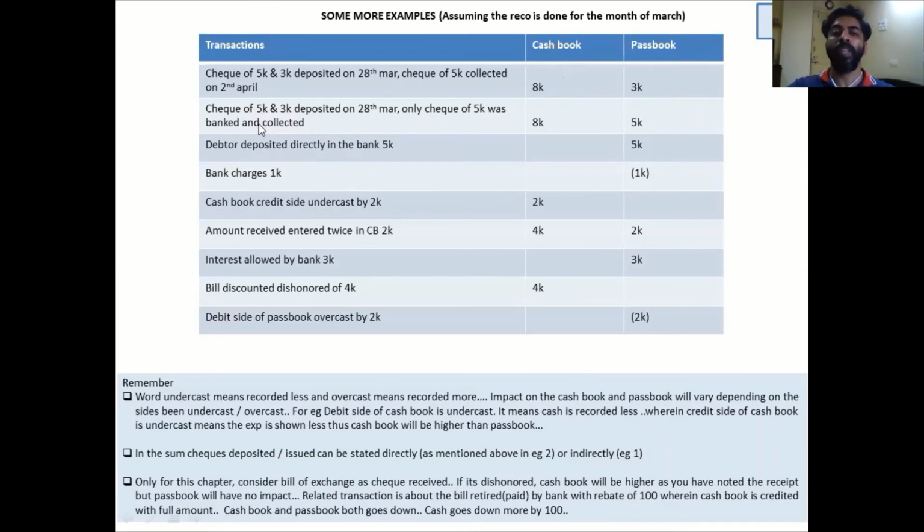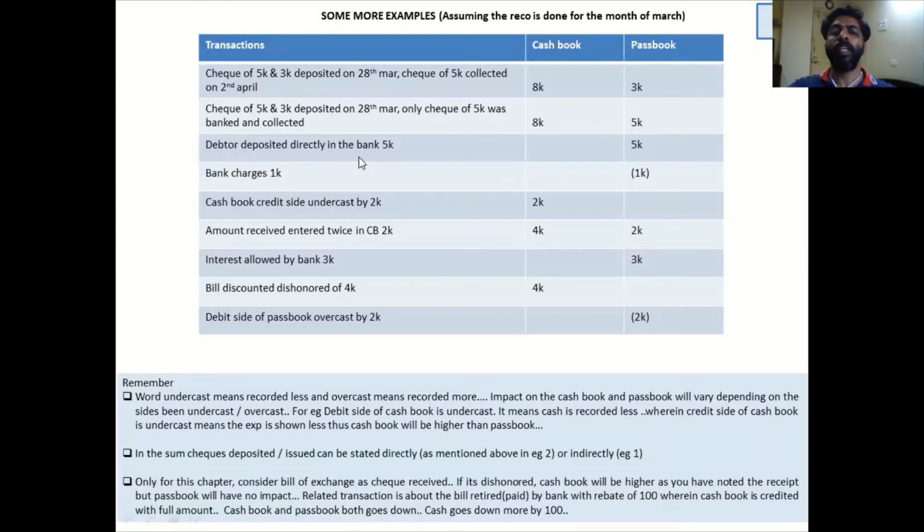Now look into the second one. Check of 5K and 3K deposited on 20th of March. Only check of 5K was banked. This is a straight way of telling you that 5K the banker has got. So 8K the cash book has got, but the banker has got only 5K. Now let's say that you're starting your sum as per the passbook. Then what are you going to do? You're going to add 3K over here. Only then you will match it with the cash book. Always use that hand method. You will never go wrong.